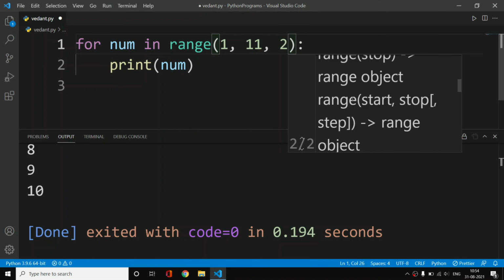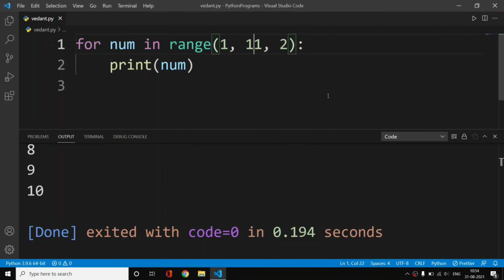So if I give 2 here, let's print the table of 2. The table of 2 goes up to 20, so we have 21 here, and the table starts from 2. You can give 2, or you can simply stick with 1 as well. I am going with 2, and now let's run our code.